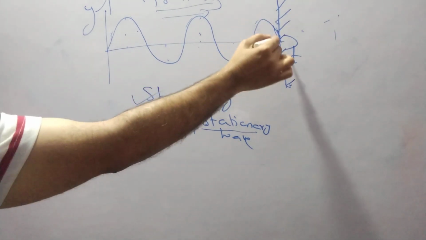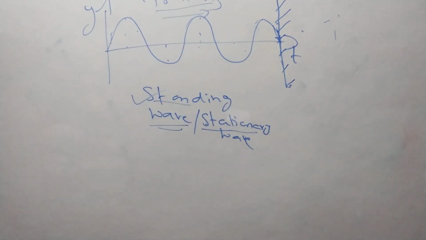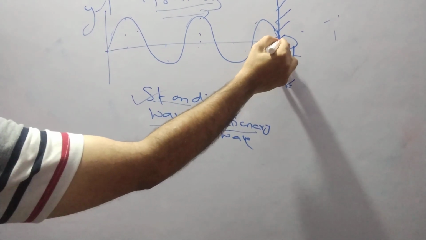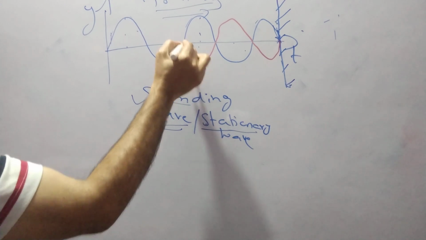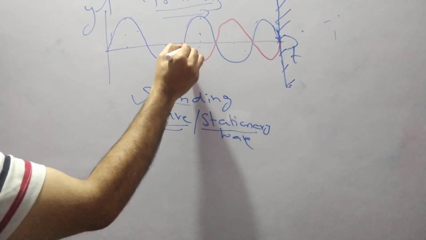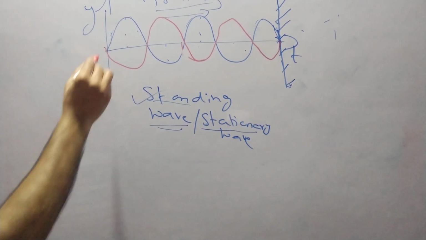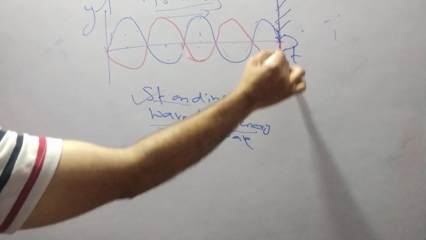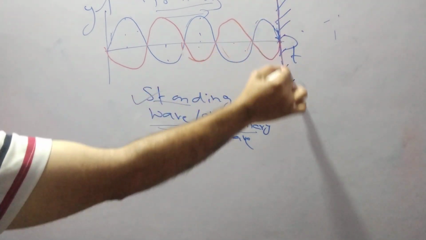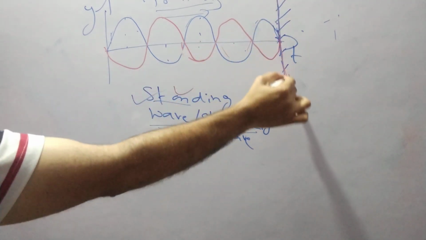So when the wave stopped here, what will the wave do? The wave will move like this in the backward direction. Right? So when the wave is moving freely, you are stopping the wave by keeping the fixed end. So to get a stationary wave, the assumption is we have to keep a fixed end here.